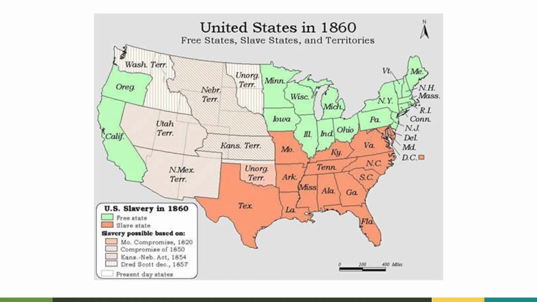So on the screen now is a map showing free and slave states as they were in 1860, right before the Civil War broke out. The Compromise of 1850 allowed California to be added as a free state and abolished slavery in Washington, D.C. But it also strengthened the Fugitive Slave Law of 1793, which made any federal official who did not arrest a freedom seeker liable to pay a fine.